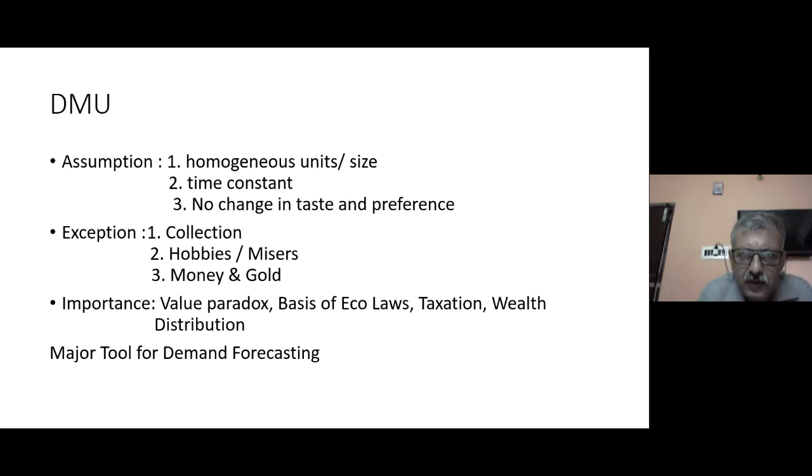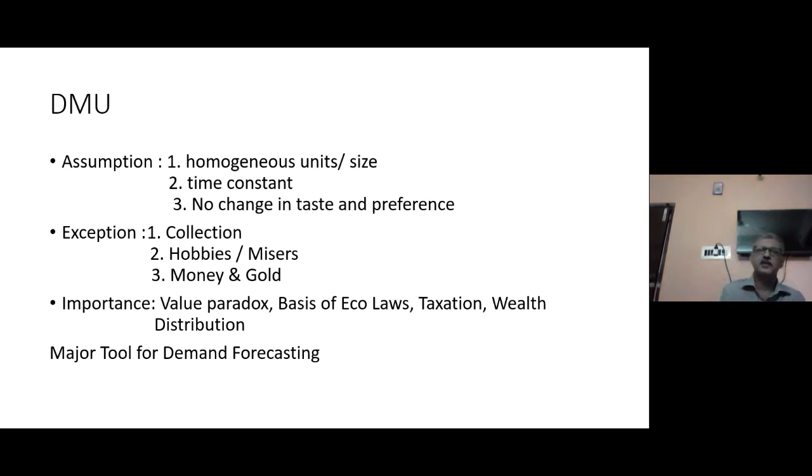Not only the homogeneity in unit and size, but he also considered the total number of consumers to be fixed. Suppose in a market the population is only 1 lakh, then we can very well explain the DMU, its declining marginal utility curve and the three different stages of total utility. But if the population increases, then the marginal utility will also increase, right? Because new consumers have been added. So at that time this downward slope does not happen, right? So this is something which he considered as constant. That's why we call them assumptions of the law of diminishing marginal utility.